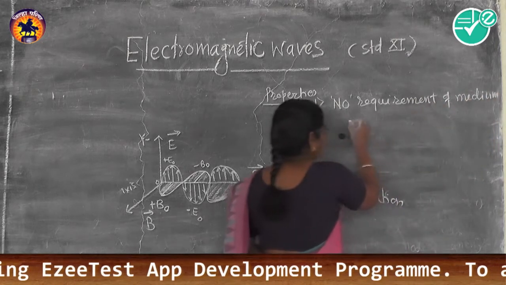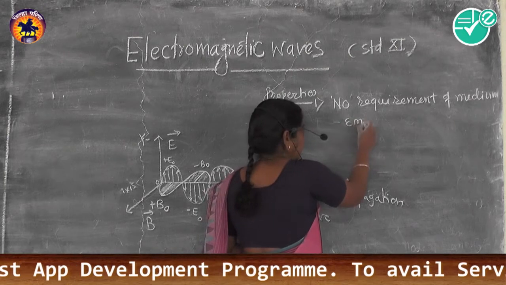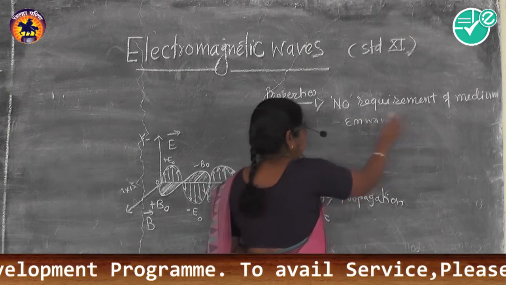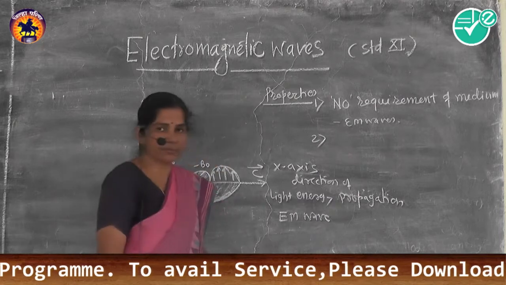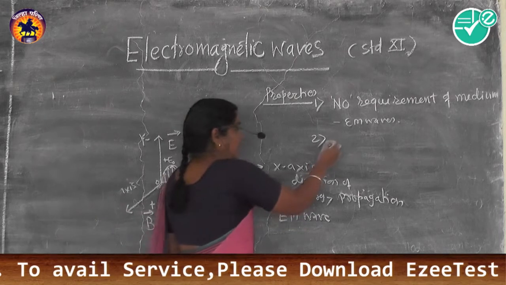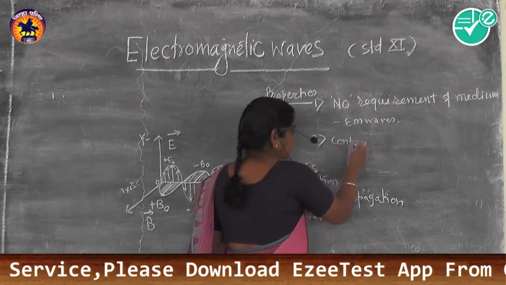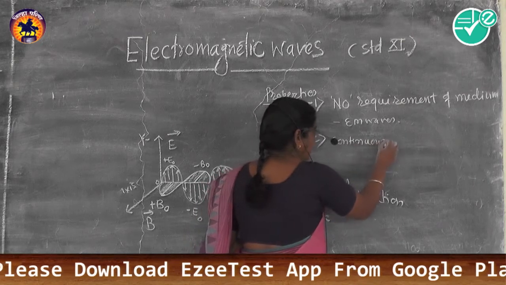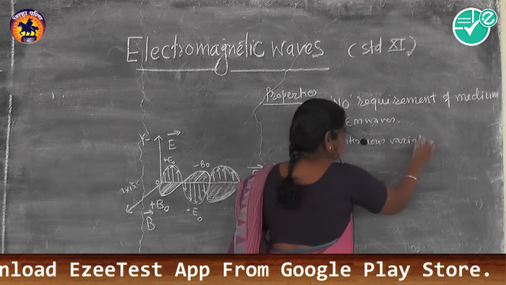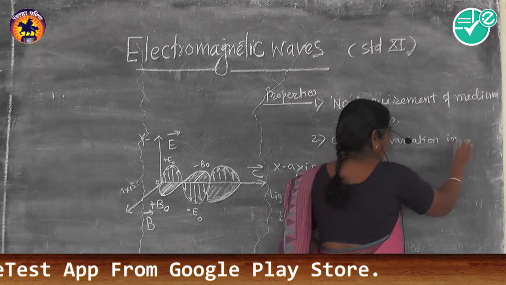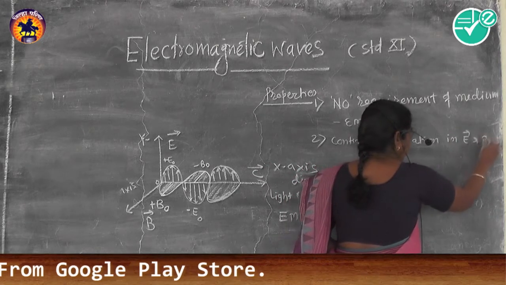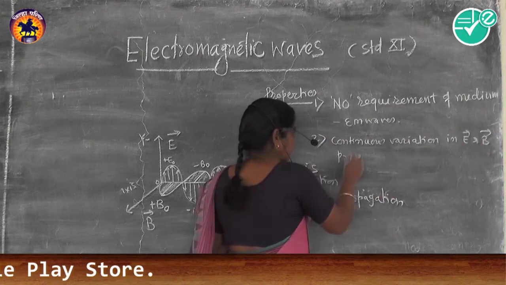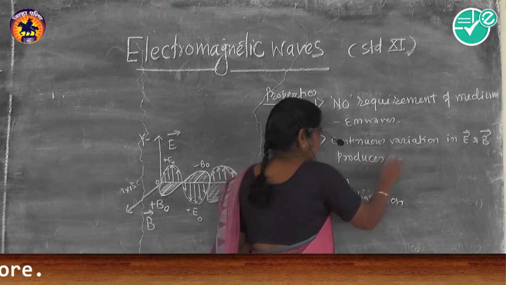Hence, they are called EM waves. No requirement of a medium for their propagation. Continuous variation in electric field and magnetic field produces EM waves.